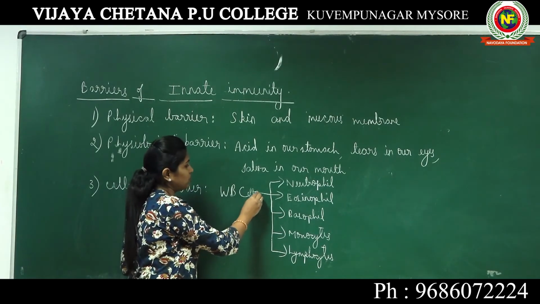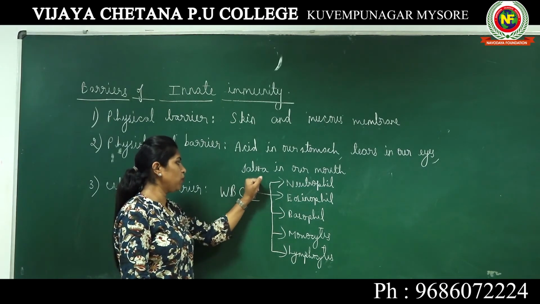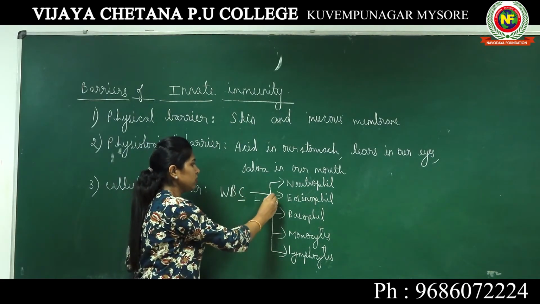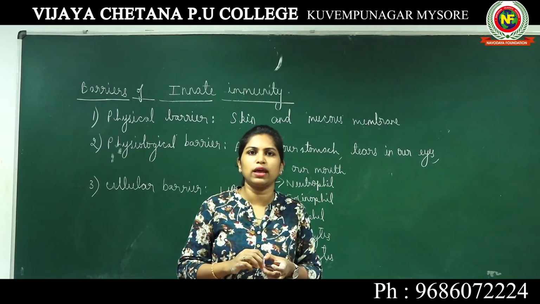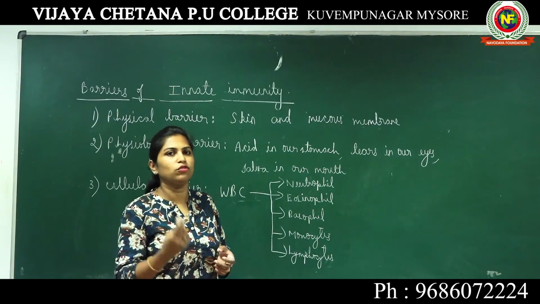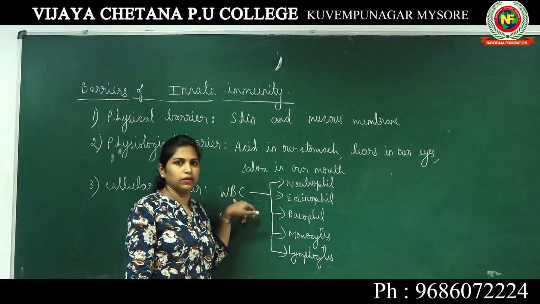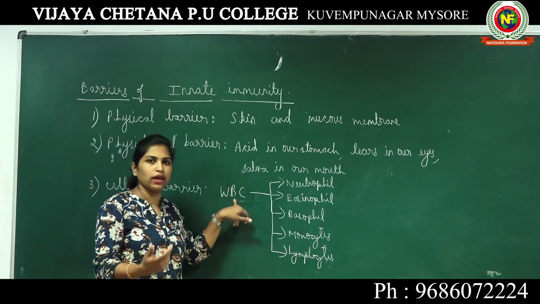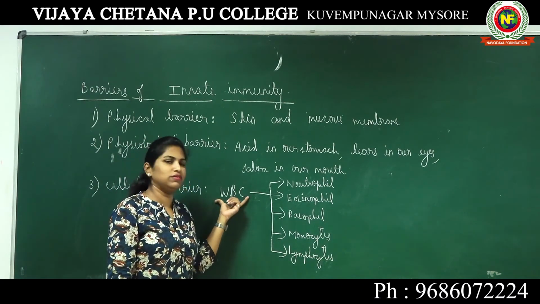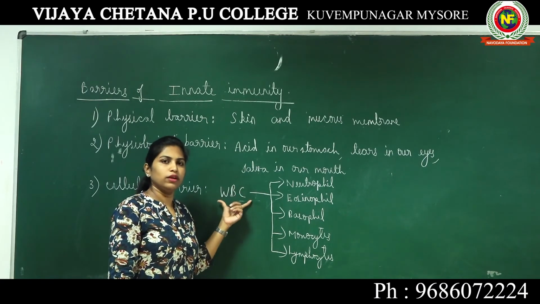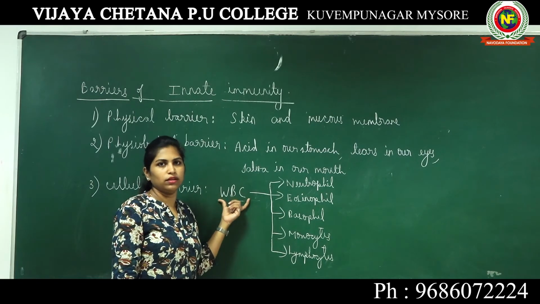So this WBC is important in our body. You know the function of RBC is carrying hemoglobin, so it carries oxygen. What is the function of WBC? RBC actually carries carbon dioxide and oxygen both. The function of WBC is to give immunity to our body, to protect our body.